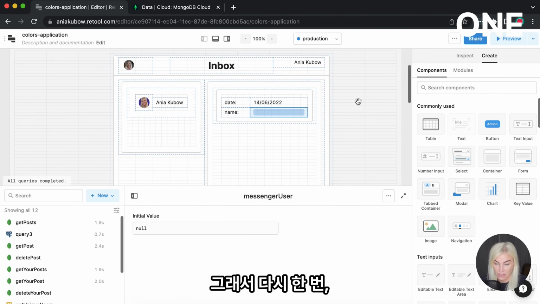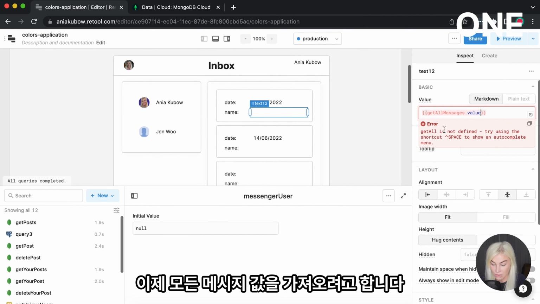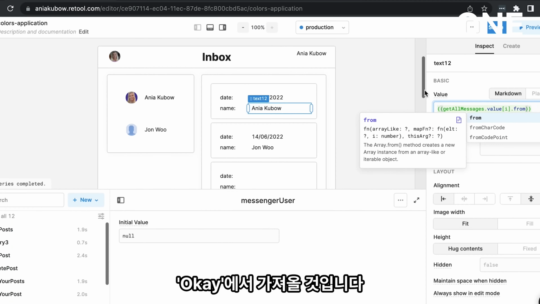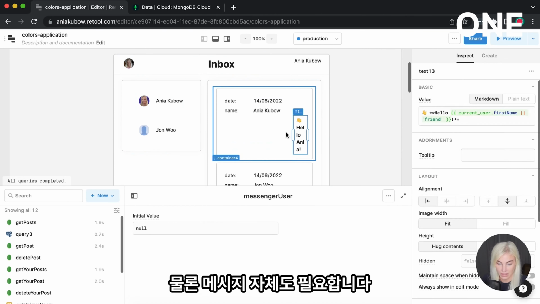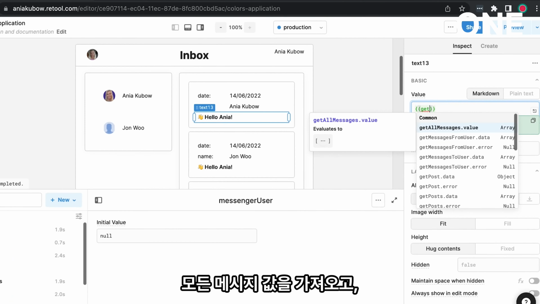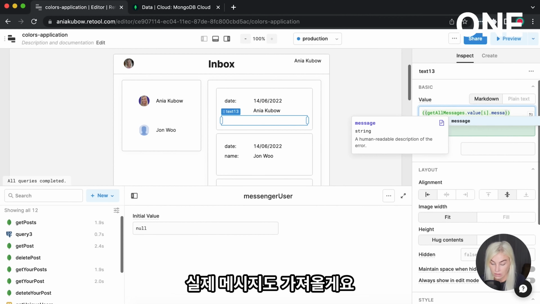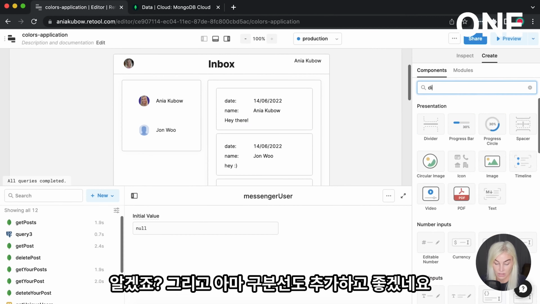So once again, I'm going to now go into get all messages value. I'm going to loop over everything that comes back and get the from. Okay. And of course, we need the message itself. So I'm just going to drag that below. I'm going to get all messages value I and actually get the message itself. Okay, and then perhaps let's also put in a divider.